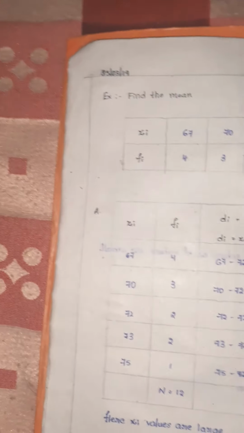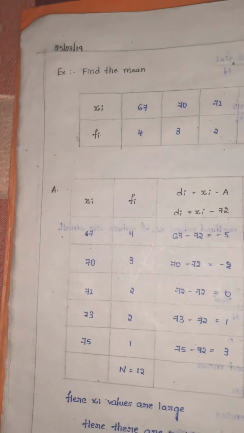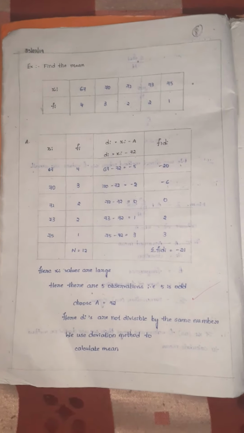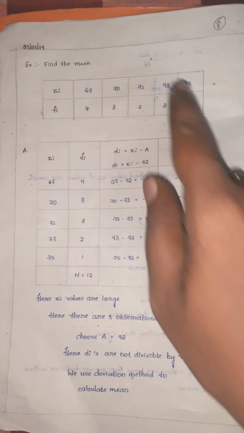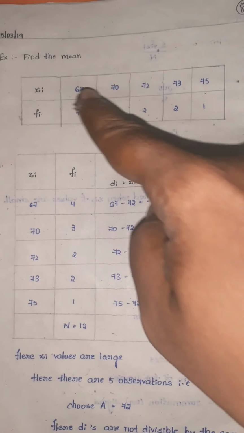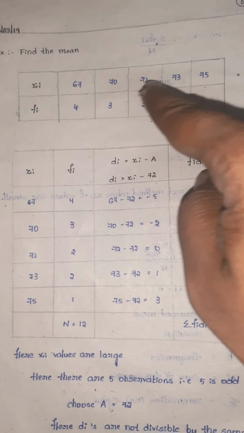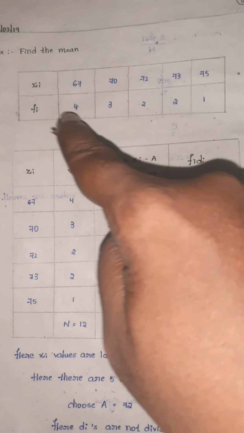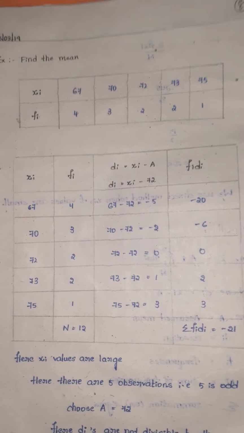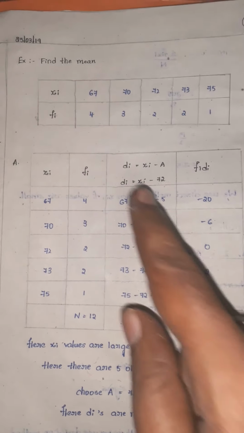So we will see an example here. Find the mean for the following data. The data is given. Xi values are given here: 67, 70, 72, 73, 75. Fi is 4, 3, 2, 2, 1. So here we use the deviation method. Why?